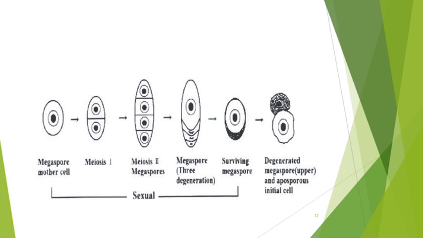Here is another diagram of megasporogenesis development. Here is one megaspore mother cell in which division occurs, which divides into two cells, an upper cell and an inner cell. After this, meiosis 1 and meiosis 2 occur and 4 megaspores are formed, in which 3 megaspores degenerate and 1 remains functional. That surviving functional megaspore forms the embryo sac or female gametophyte.